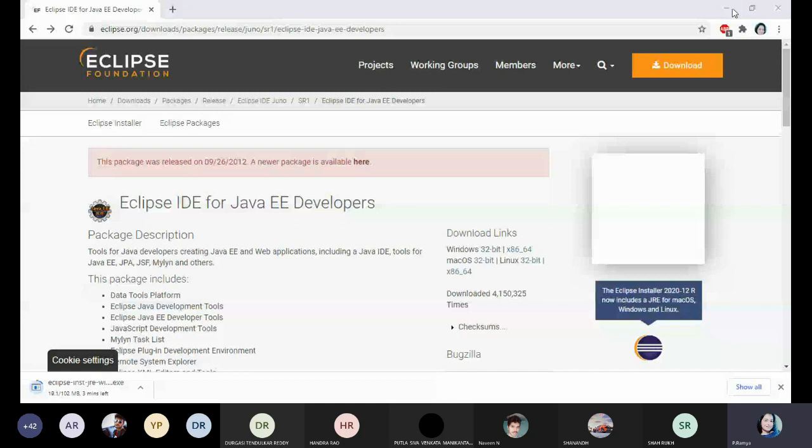Open Android Software 32-bit and click on Eclipse. It has Eclipse, SDK, and all the plugins. If you click on Eclipse, these are the necessary files we require for developing Android applications.